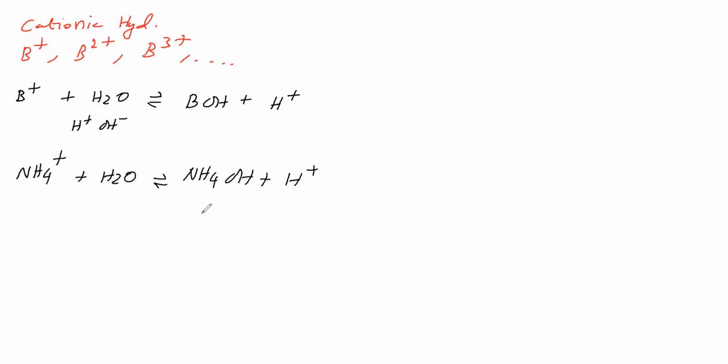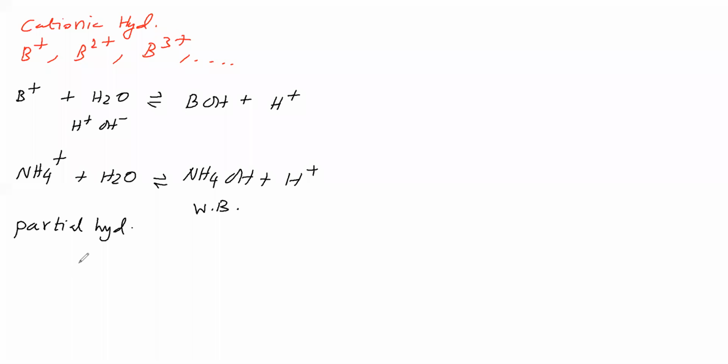This is a weak base, so its conjugate undergoes partial hydrolysis. So if the cation is from a weak base, then it will undergo partial hydrolysis.